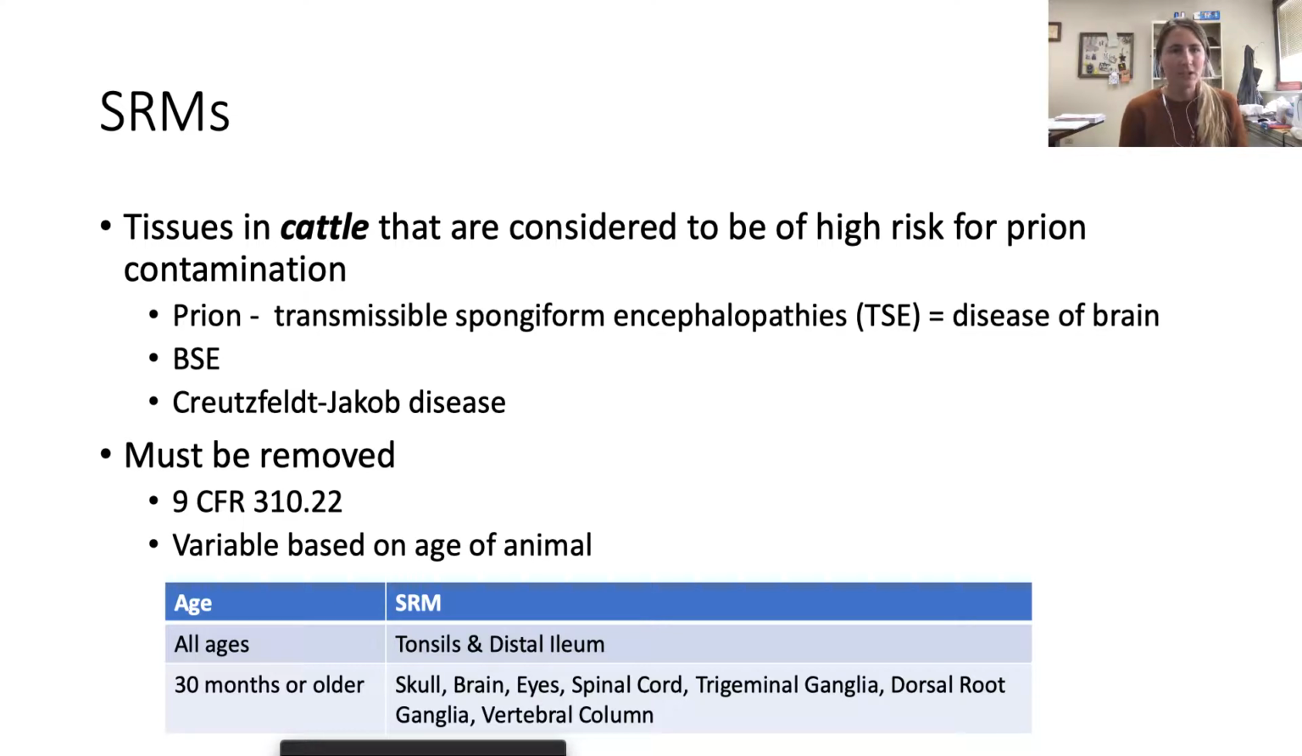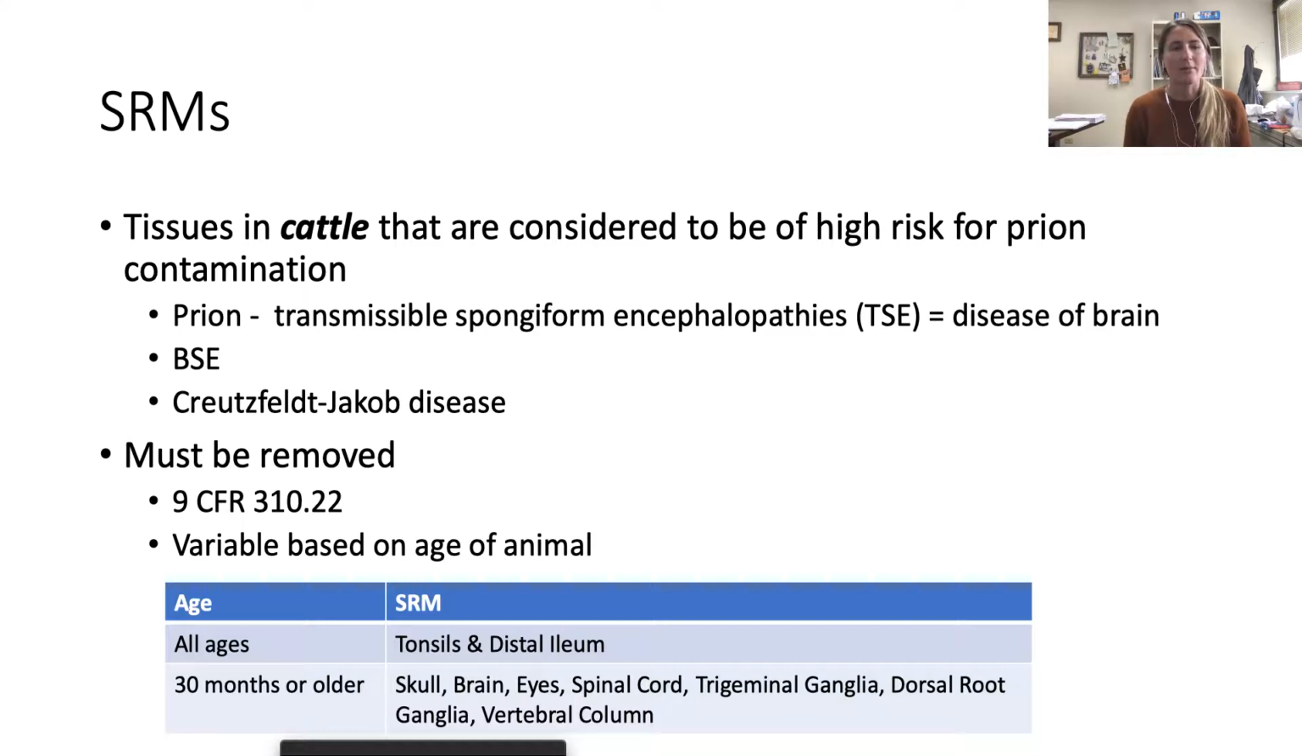So as far as what we think of as SRMs in our case, when we are on the harvest floor, they must be removed. Okay, so we have to identify the SRMs and remove them in a specific way as outlined in our SRM guide through our HACCP plan. This is dictated through 9 CFR 310.22. That is the Code of Federal Regulations, the laws that govern our processes, dictated by the USDA, and that's what the 9 is symbolized by. And in that CFR, you can find all of the details about SRMs and why we have to remove them.